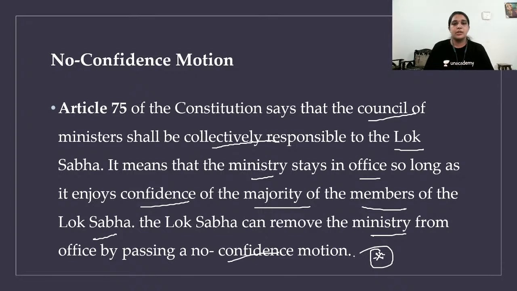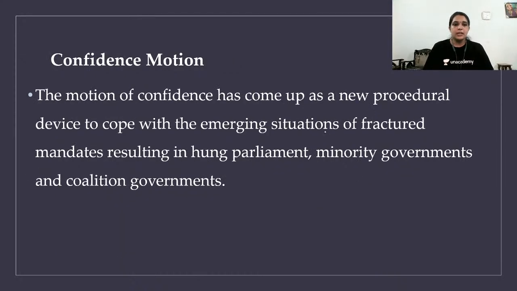No confidence motion is usually passed against the entire ministry, and that too can be passed only in Lok Sabha. That is why Article 75 mentions that the Council of Ministers shall be collectively responsible to Lok Sabha. The motion of confidence has come up as a new procedural device to cope with the emerging situation of fractured mandates resulting in hung parliament, minority governments and coalition governments.